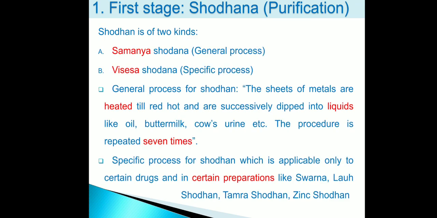There are two types of Shodhan process. One is Samanya Shodhan process, that is known as general process. Second one is Vishesh Shodhan process, that is known as specific process. In Samanya Shodhan process, the sheets of metals are heated and dipped into liquid like oil, buttermilk or cow urine. This procedure is repeated for 7 times. Generally for all metals we are going for Samanya Shodhan process. Now specific process for Shodhan is applicable only for certain drugs or certain preparations like Suvarna Shodhan, Lobh Shodhan, Tamra Shodhan, Zinc Shodhan.